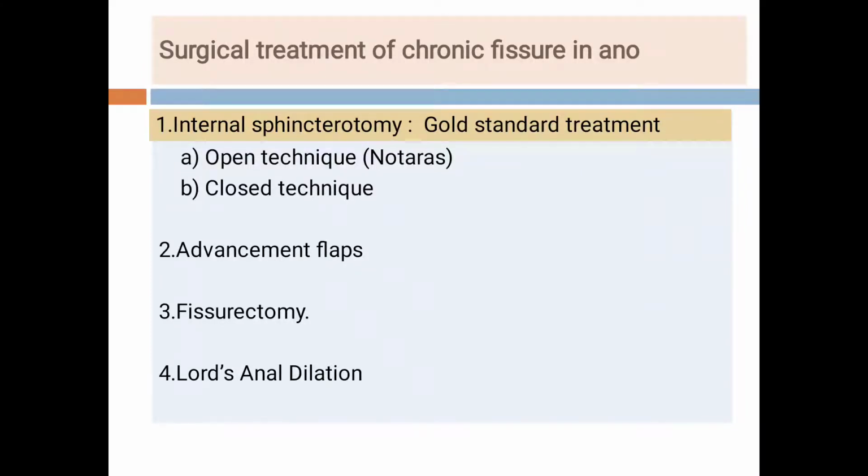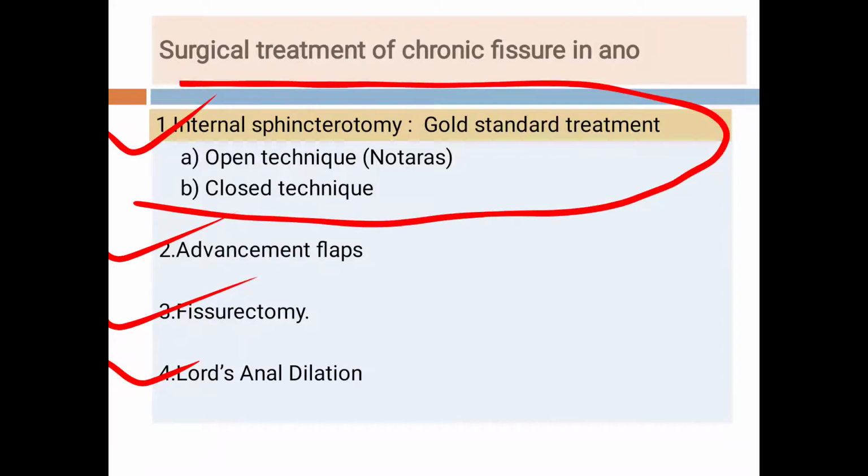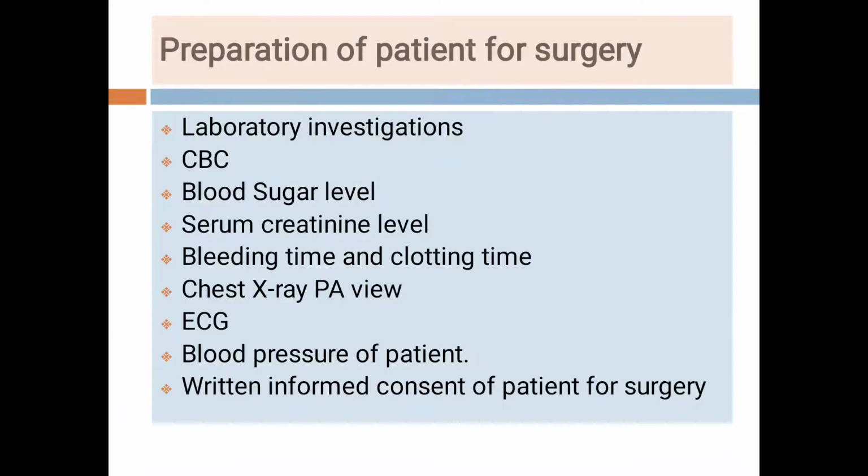Now students, another type of treatment is the surgical treatment for chronic fissure in ano, and these are the options: internal sphincterotomy, advancement flaps, fissurectomy, and Lord's anal dilatation. And the most commonly performed operation for chronic fissure in ano is the internal sphincterotomy. That is the gold standard treatment for chronic fissure in ano. Again, there are two techniques: the open technique, which is described by Notaras, and the closed technique. And the others are advancement flaps, fissurectomy, Lord's anal dilatation. So one by one, students, we will see.